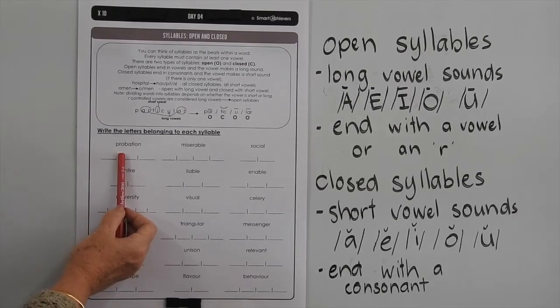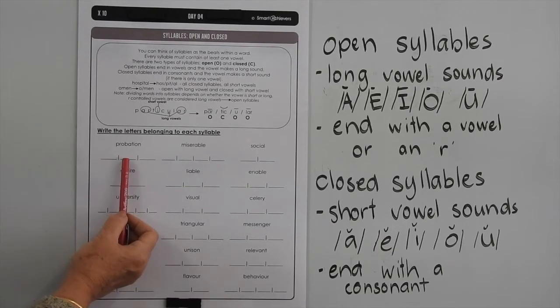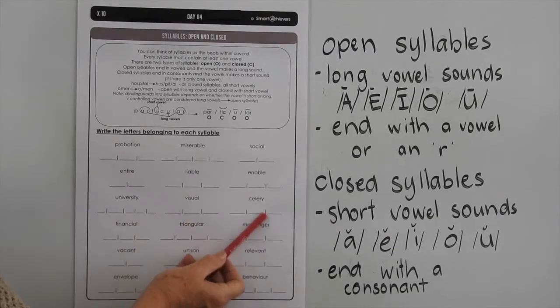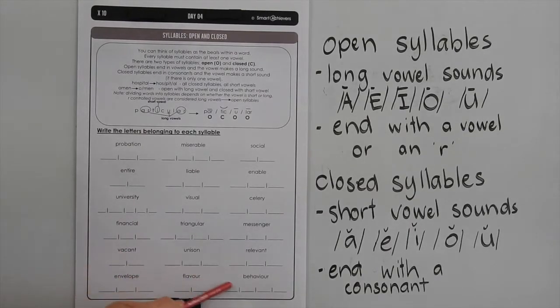So quite often you can have two consonants after a short vowel sound, but they don't have to be exactly the same. They can be different. So you will see a mixture of open and closed syllables through those. You may need to work through that as a group if you find it difficult.